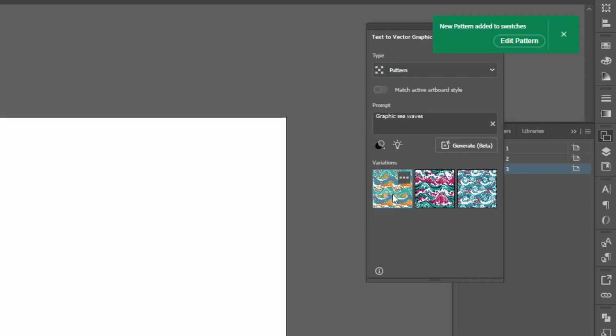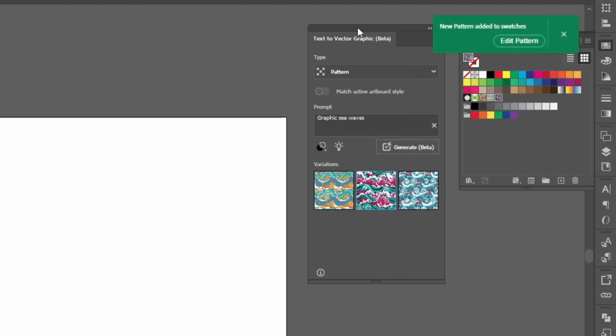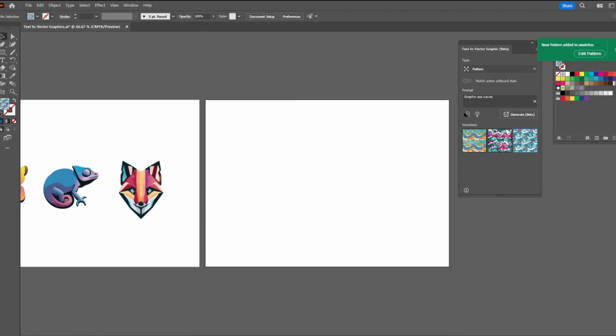When you click on a pattern, the new pattern will be added to the swatch panel. You will see it if you open the swatch panel. Let's add all 3 swatches into the swatch panel by clicking on the options. Now we have 3 swatches in the swatch panel.